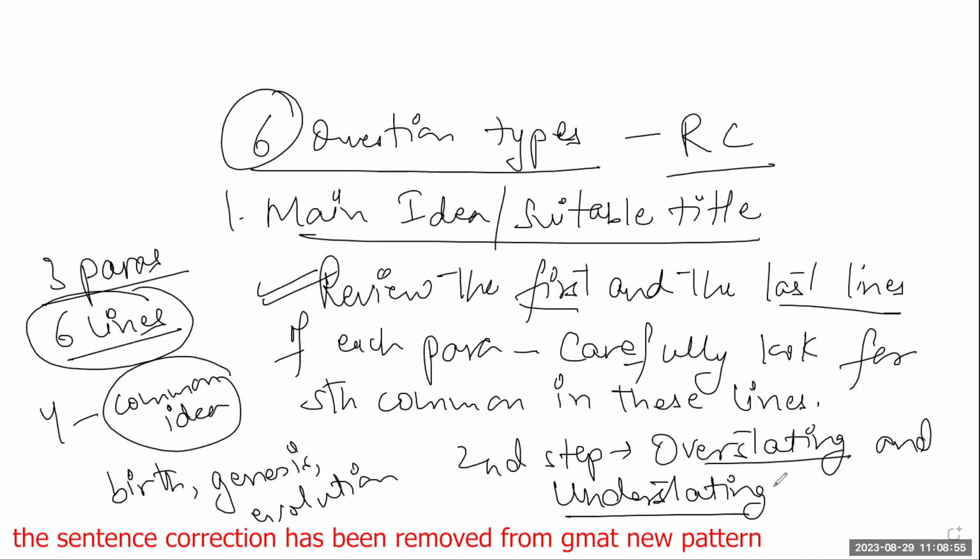That is called understating. Now, in the classroom, we will discuss in detail what is overstating and understating with the help of examples. But as of now, the best way in which you can find out the main idea, if you are in a situation where you don't really understand the passage, is that you review the first and the last lines of each paragraph. You carefully look for something that is common in these lines, and whatever is common in these lines is going to be the main idea. So let us try to apply this.